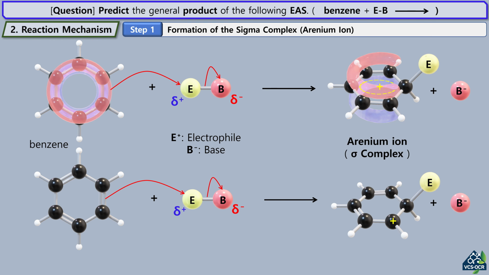Breaking the aromatic resonance energy creates a high-energy intermediate called an Arenium ion, or a sigma complex. Although the ring is no longer aromatic, this carbocation is somewhat stabilized by resonance, as the positive charge is delocalized over the ortho and para positions.